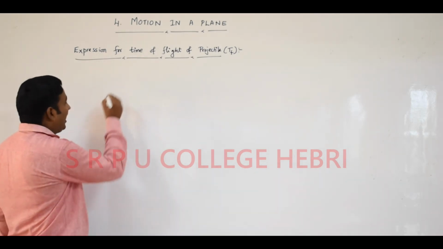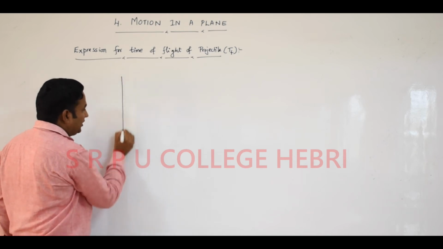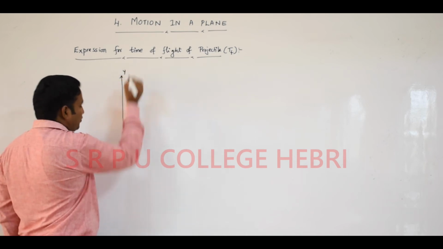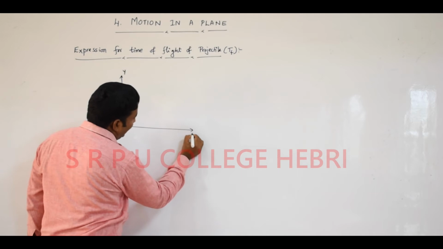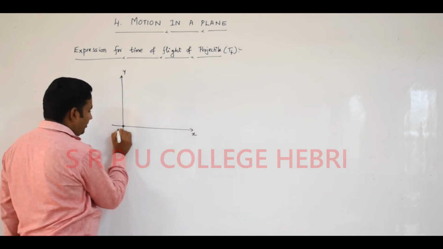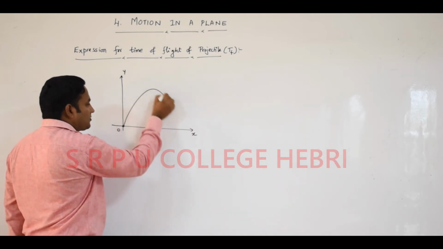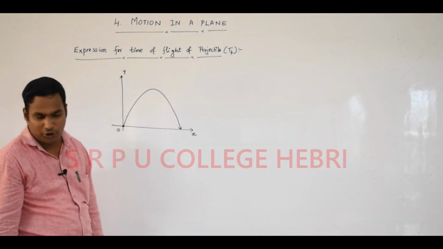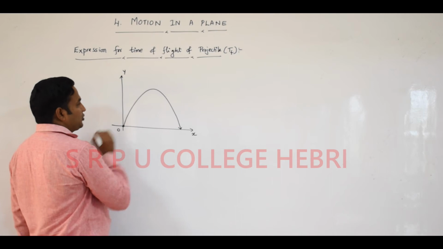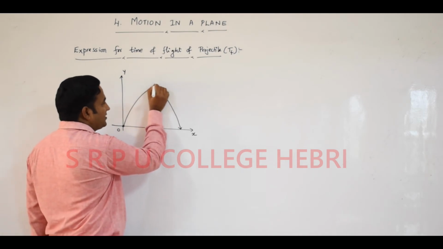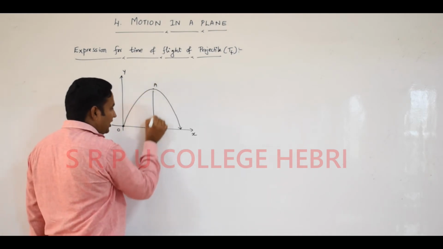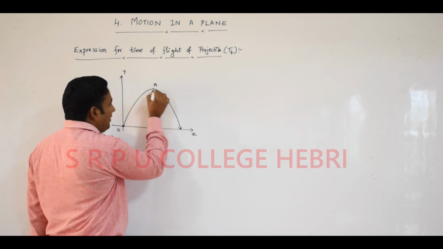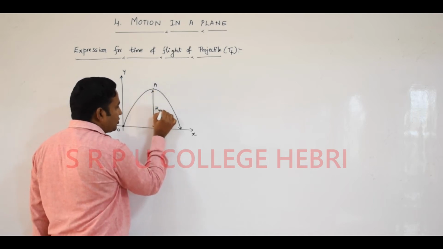Dear student, the diagram is like this. We already learned this is the y-axis, this is the x-axis, and this is the point of projection. The particle is the projectile. The trajectory of a projectile is a parabola, that you will learn. This particular point is O, this point is A, and this height we call the maximum height reached by the projectile.